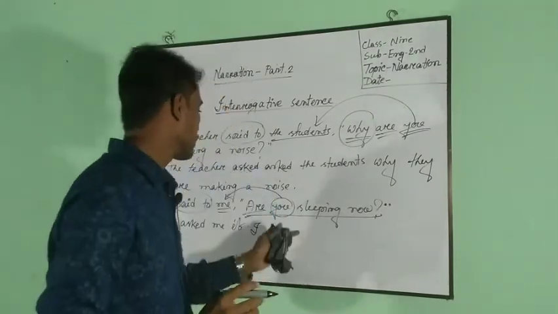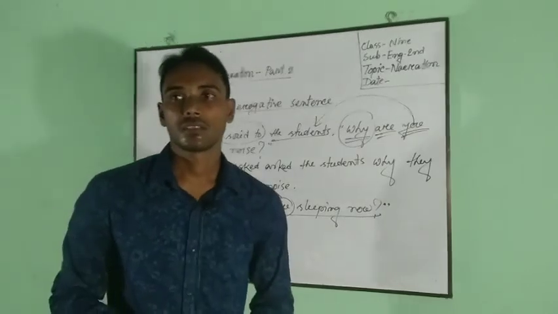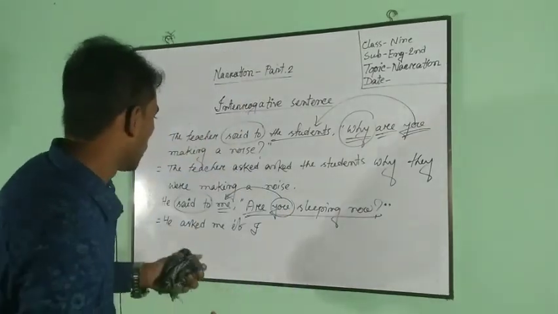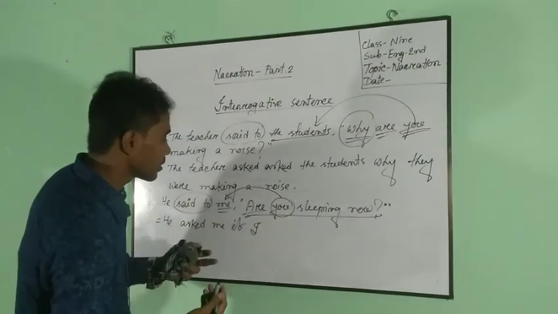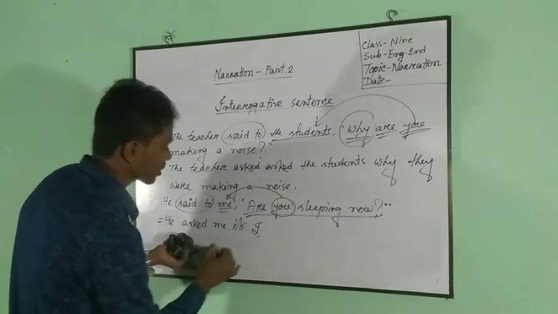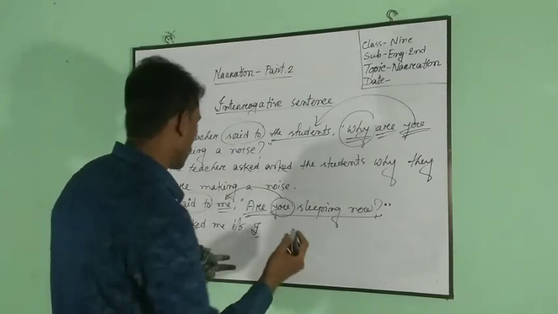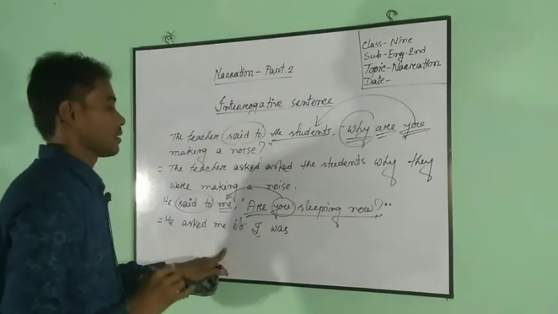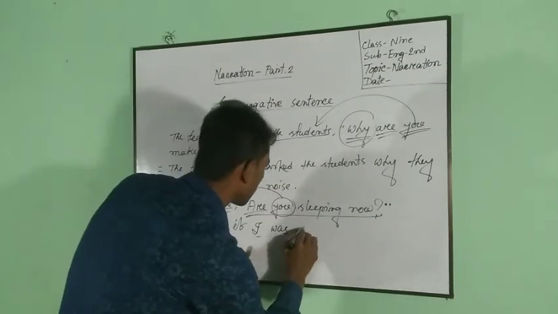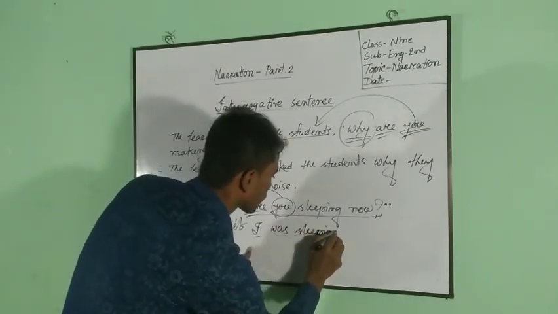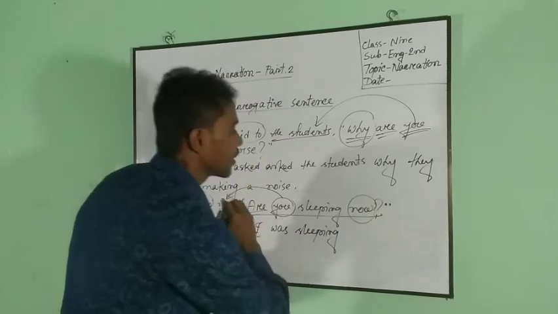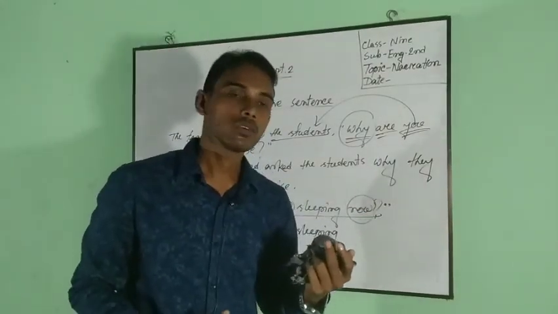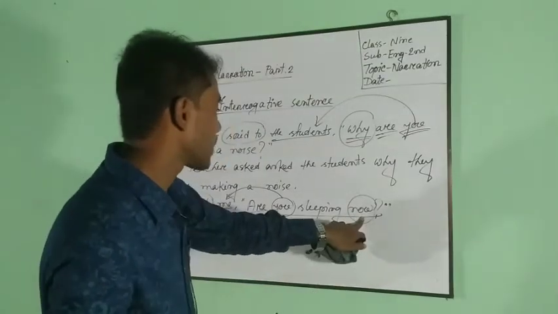This sentence is in present continuous tense, so it will be changed into past continuous tense. We have to write was or were. I, first person singular, so we should write was sleeping. Now, and it will be changed. That means nearest words will be turned into furthest. So instead of now, we have to write here then.